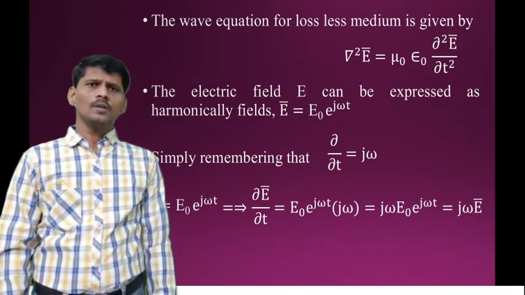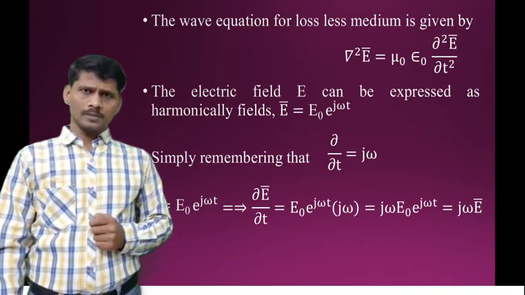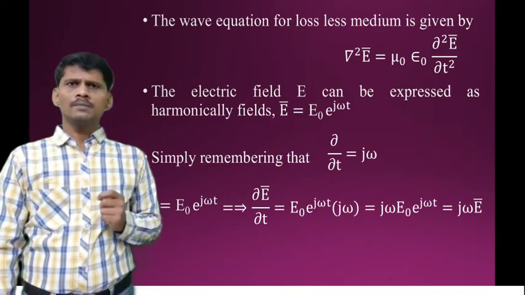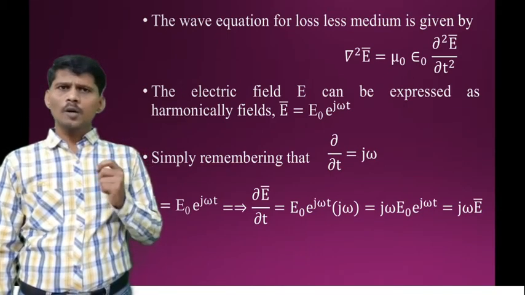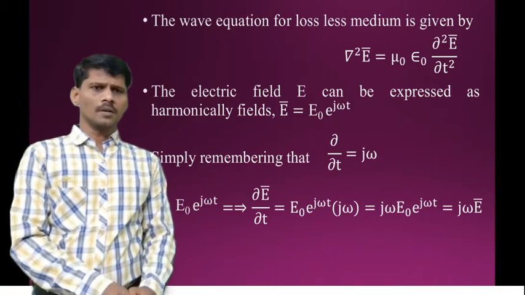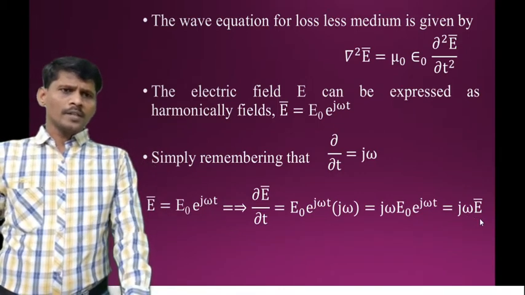That is j omega into E naught e power j omega t. E naught e power j omega t is the harmonic electric field E bar. Therefore, dou E bar by dou t is equal to j omega into E bar.